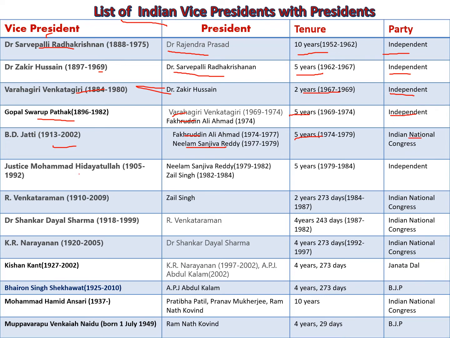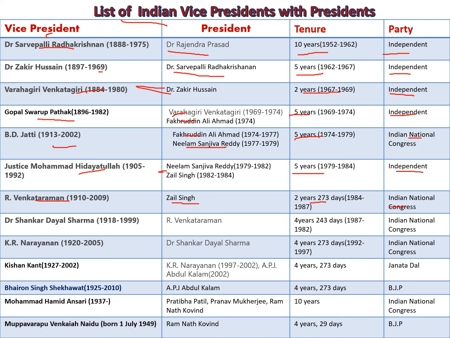Justice Muhammad Hidayatullah. He worked during the tenure of Neelam Sanjiva Reddy and Gyani Zail Singh. He worked for a 5 year tenure. He belonged to Independent Party. R. Venkataraman. He worked during the presidency of Gyani Zail Singh. He worked for 2 years, 273 days. He belonged to Indian National Congress.